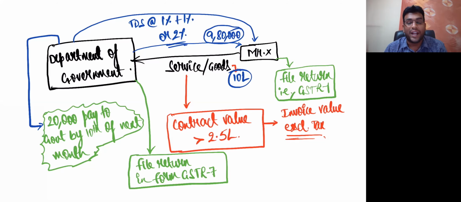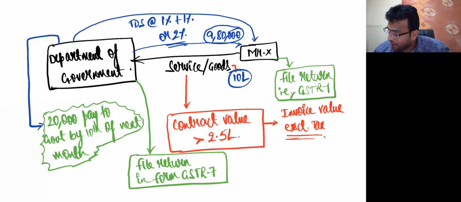So GSTR 7 is filed by whom, sir? GSTR 7 is filed by the person who has done TDS. GSTR 7 is filed by the person who has done what, my dear friends? TDS. And GSTR 1 is what? Statement of outward supplies. Now what will the government do?